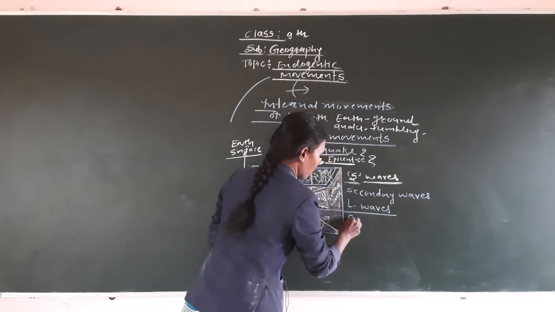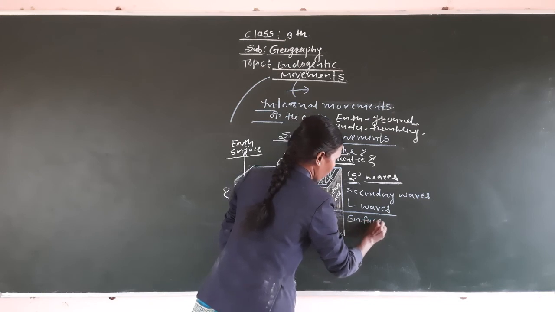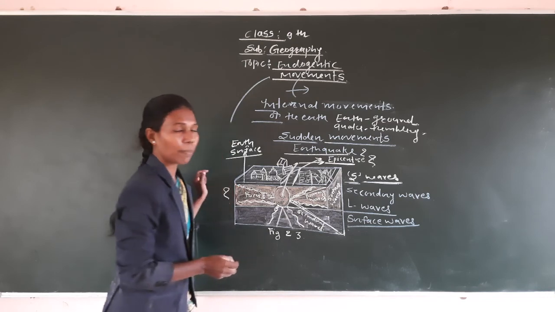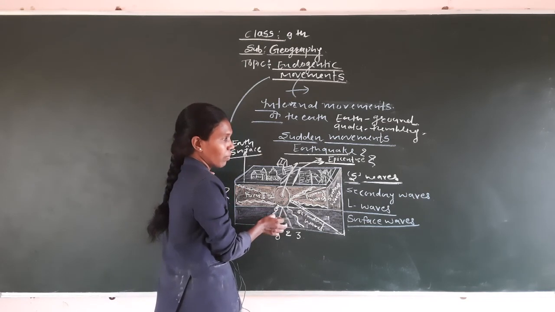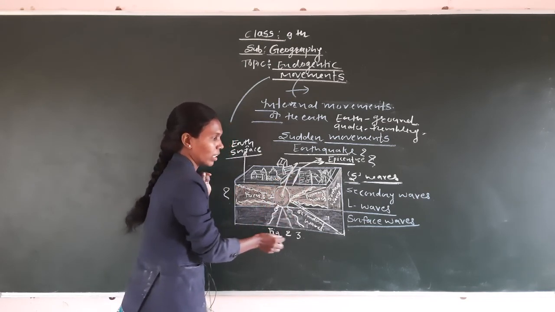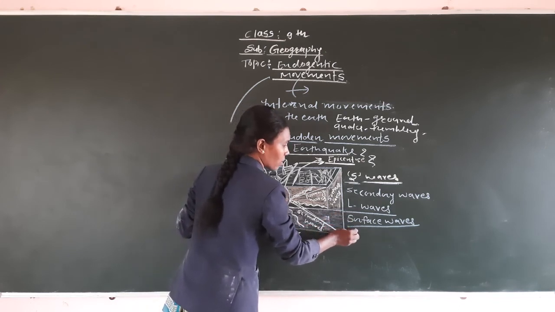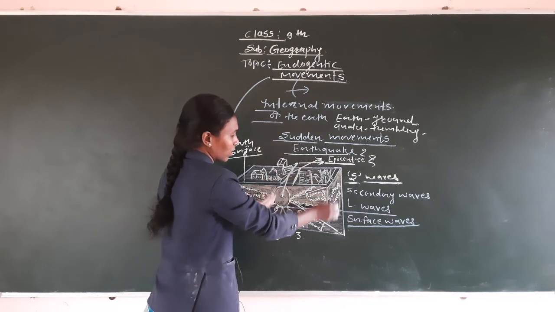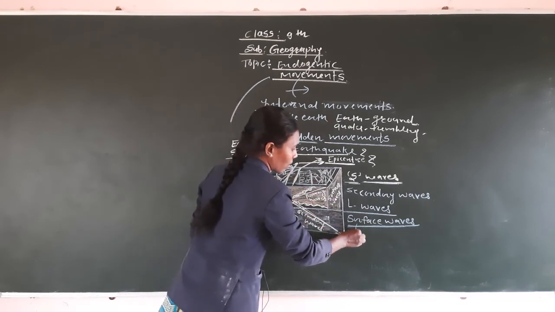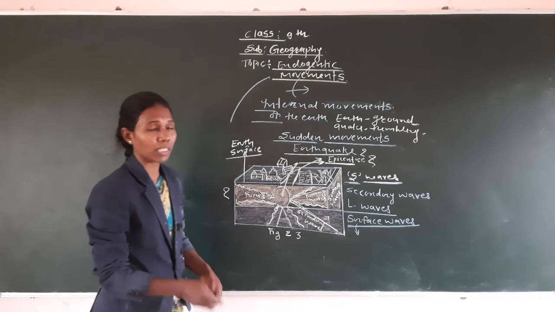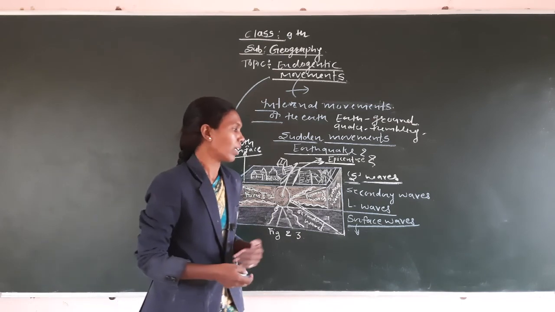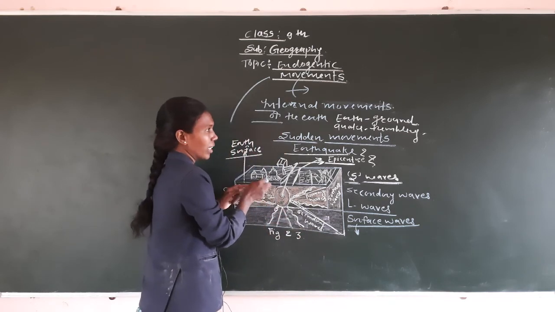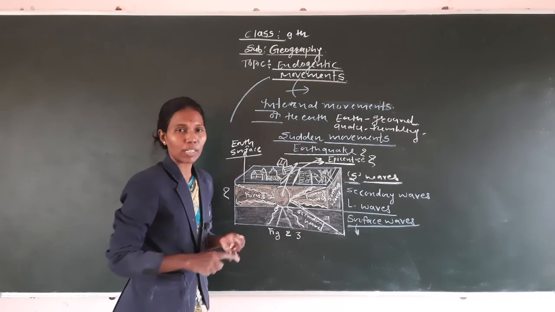It is known as the surface waves. These surface waves, which come on the surface of the earth after the primary waves and the secondary waves, are known as the L waves or the surface waves. The surface waves are scattered everywhere, and they are very destructive and dangerous in nature when released from the interior of the earth. So this is all about what we learned about the primary waves, secondary